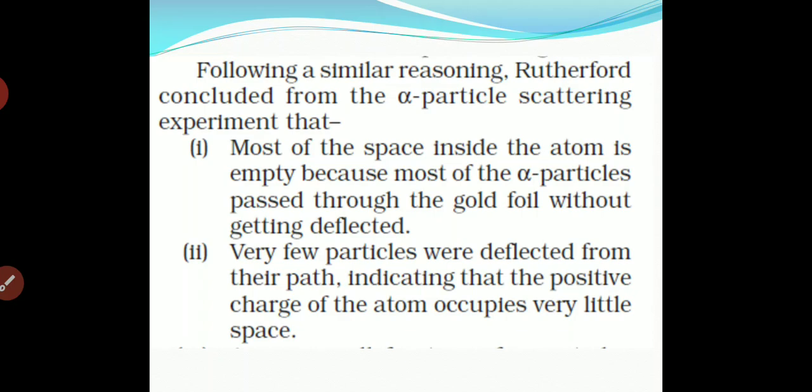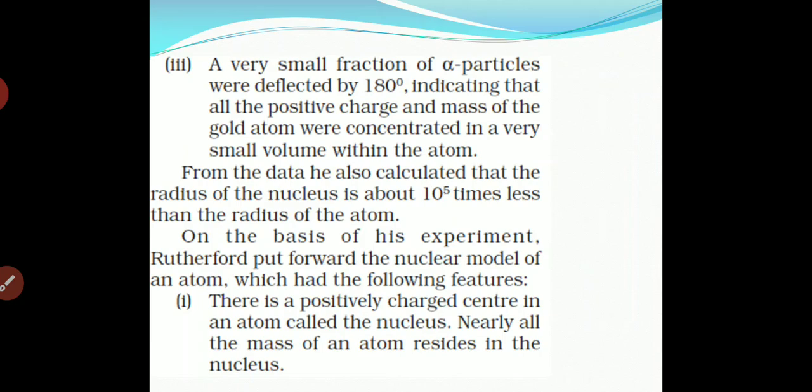Very few particles were deflected from their path, and few of them are deflected, indicating that the positive charge of an atom occupies very little space. Now, a very small fraction of alpha particles were deflected by 180 degrees, indicating that all the positive charge and mass of the gold atom were concentrated in a very small volume within the atom.